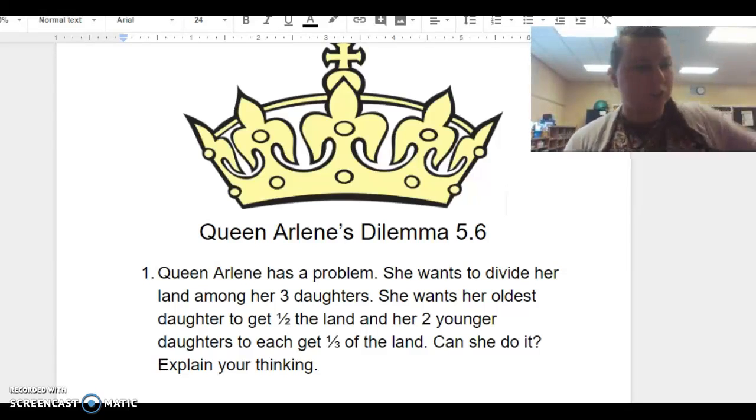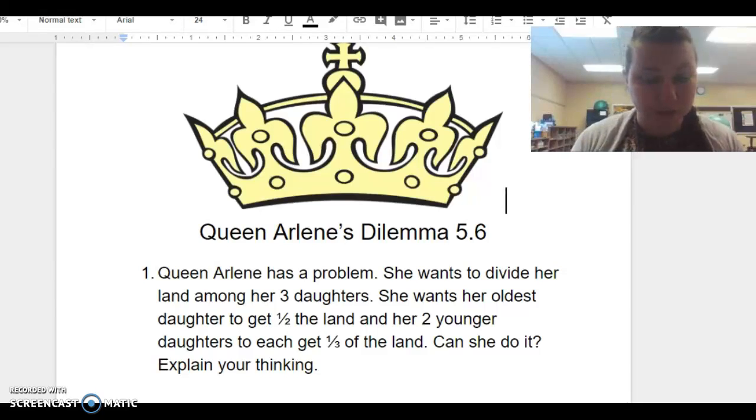And in group today, I want you to write on a piece of paper your thinking on if Queen Arlene can divide her land up like this. Can she divide half her land and give it to her oldest daughter, and then divide 1/3 and 1/3 to her 2 younger daughters? Can she do that? I want you to write on a piece of paper, maybe draw a picture of whether or not you think Queen Arlene can do this.